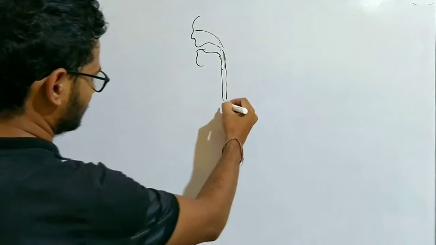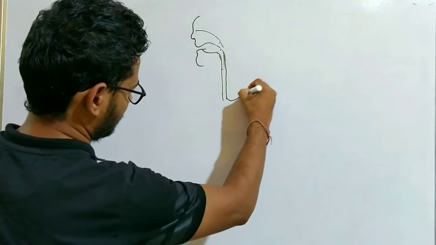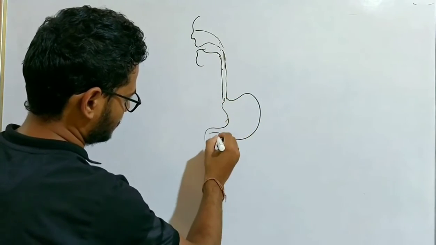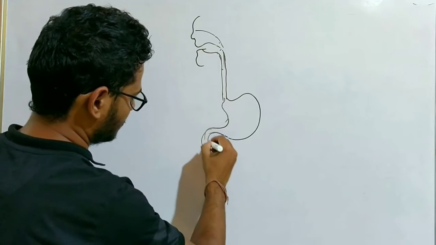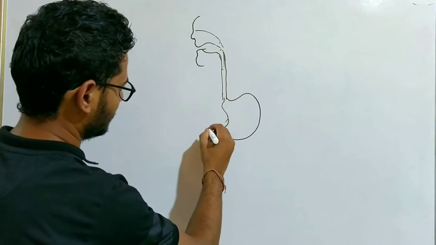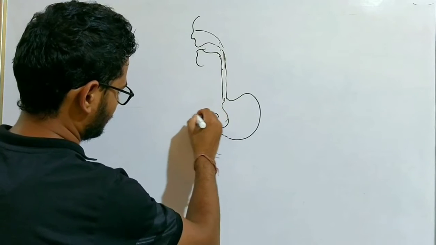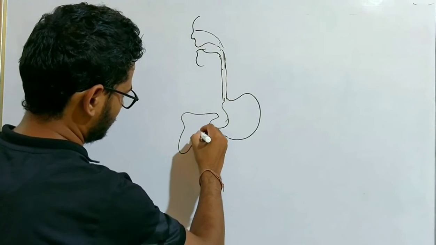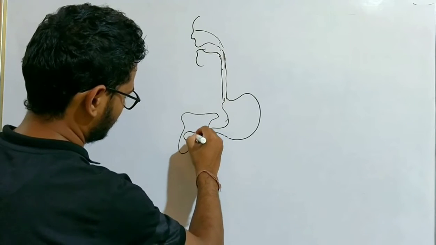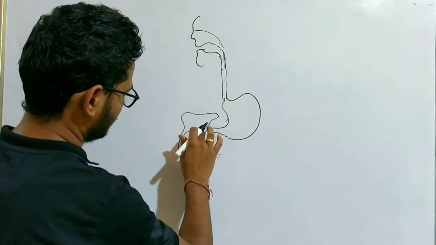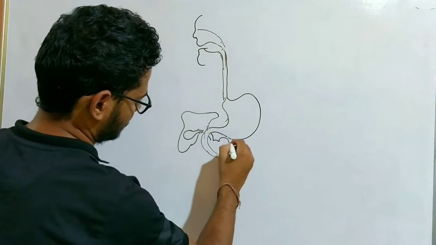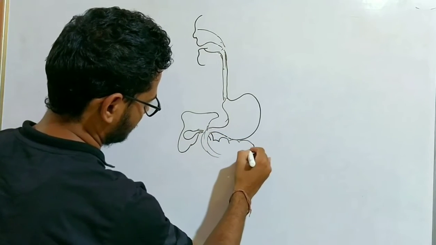The esophagus, then the stomach is present, and after this the small intestine. This is the gallbladder and the liver. This is the pancreas.